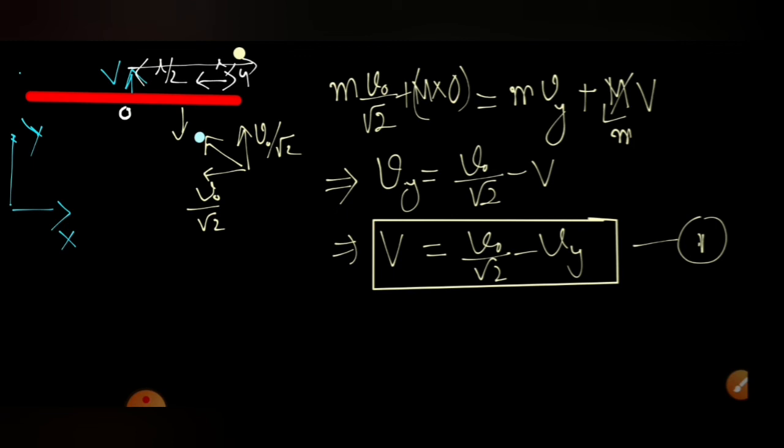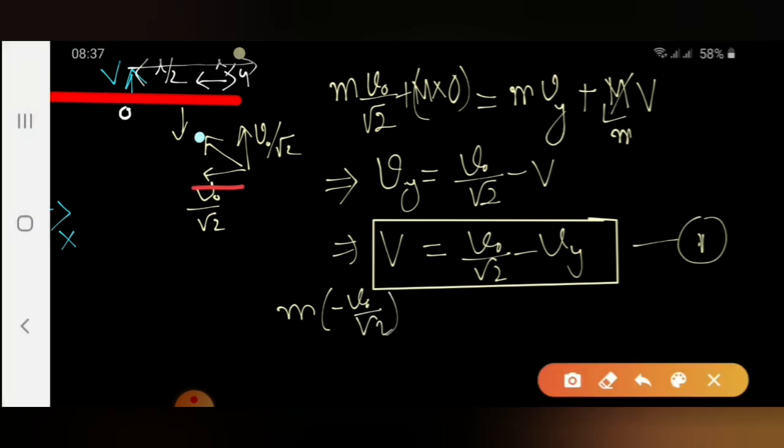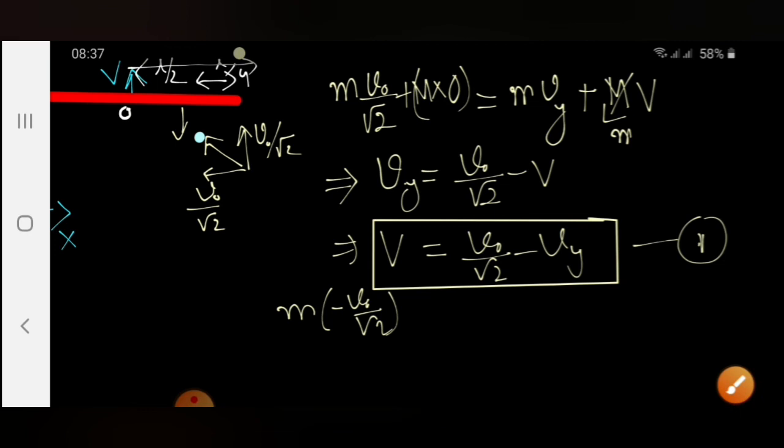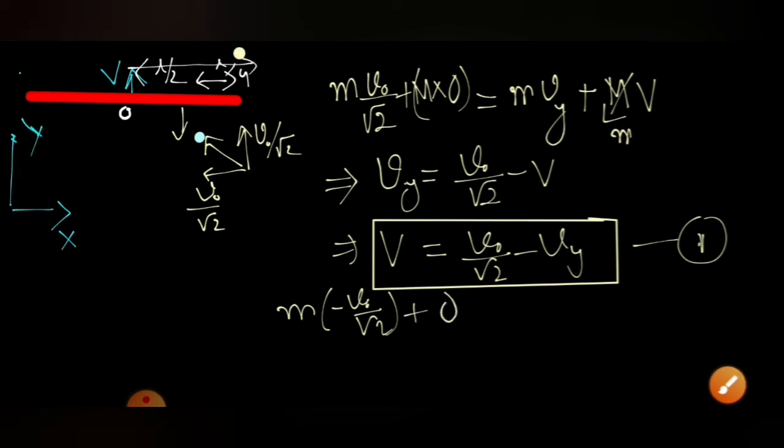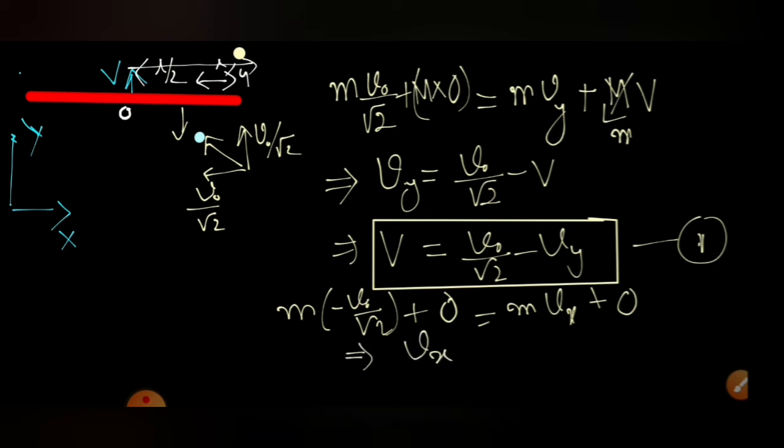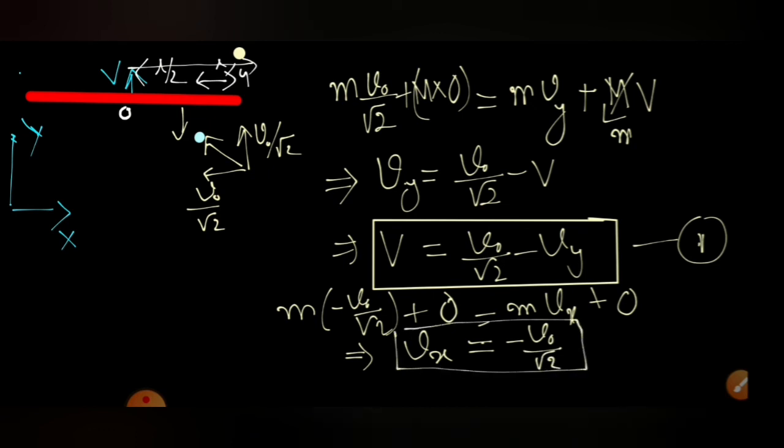So from that I can write the equation m into minus V naught by root 2, because it was in this direction, all was there in this direction, and plus this was 0, and this is equal to m into Vx plus, and the rod is not moving in the x direction, so 0 will be there. So from this also we got the value of Vx, we calculated it to be equal to minus V naught by root 2.